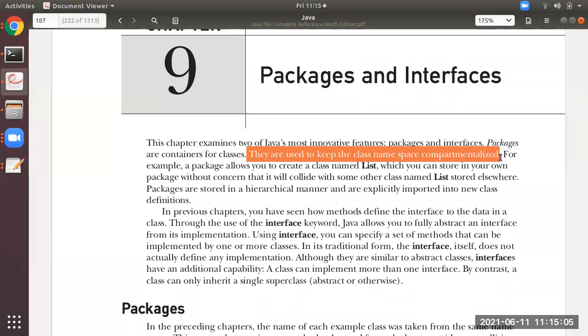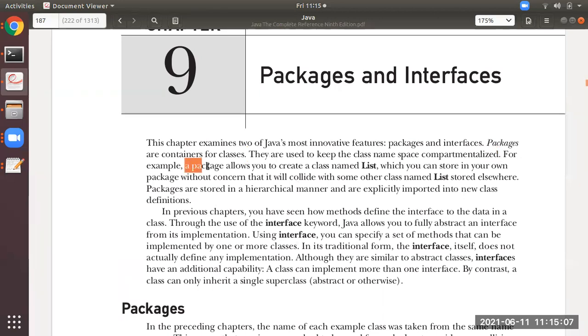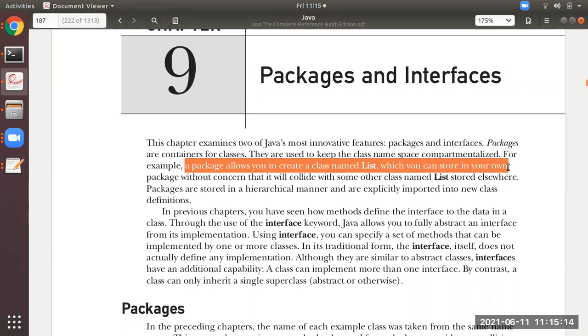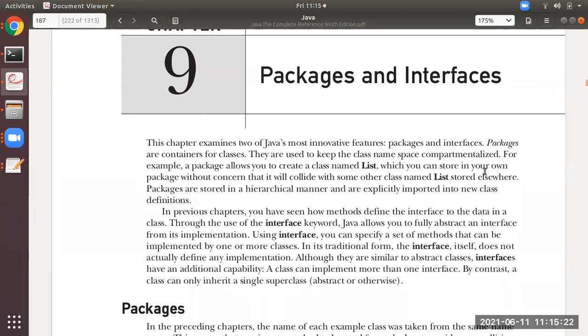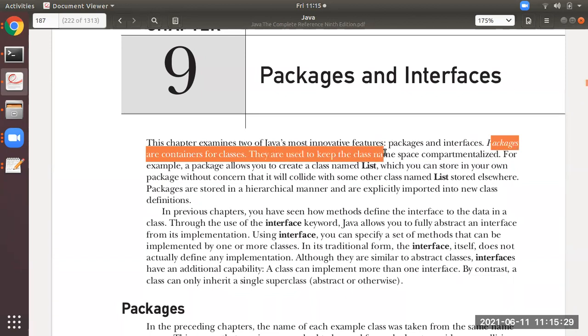Like you can have an example, a package allows you to create a class name list which you can store in your own package without concern that it will collide with some other class name list stored elsewhere. This I will explain, don't worry, you try to remember. Packages are containers for classes. They are used to keep the class namespace compartmentalized.